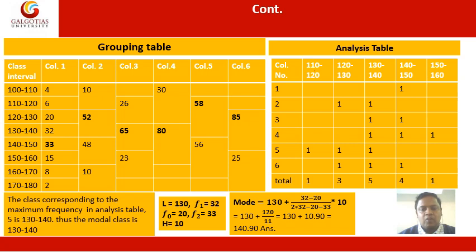Now we put in the formula: 130 plus (32 minus 20) divided by (2 multiplied by 32 minus 20 minus 33), multiplied by 10.